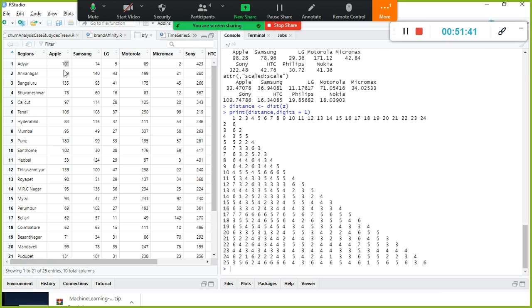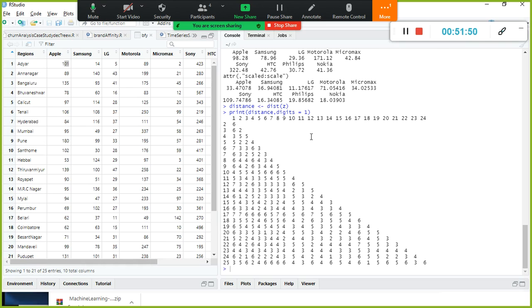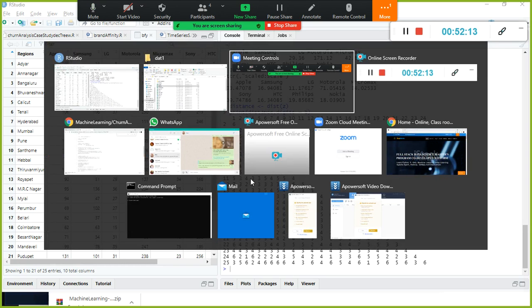Forget about this one. This is my record 1. See, overall we have how many? 24 records, excluding the column. It put 24 records both horizontally and vertically. And if you look here, for record 1 it computed the distance. So if you look here, which one is the smaller value? Record number 7, let us see here.